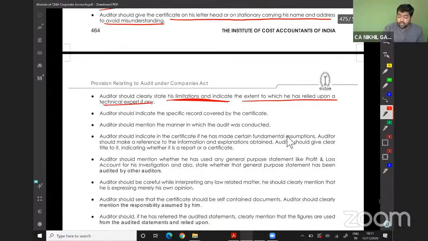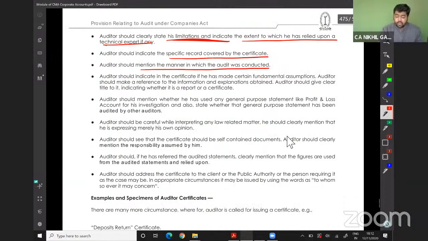The auditor should indicate the specific record covered by the certificate. The auditor should mention the manner in which the audit was conducted. The auditor should indicate in the certificate if he had certain fundamental assumptions. The auditor should make a reference to the information and explanations obtained.